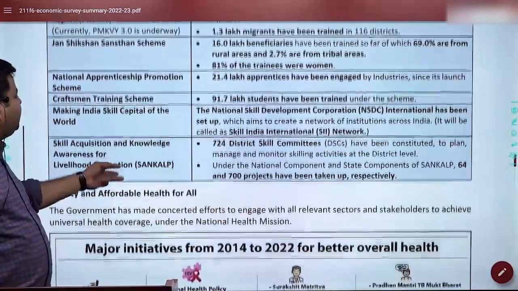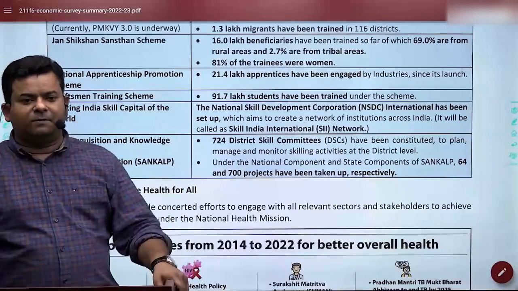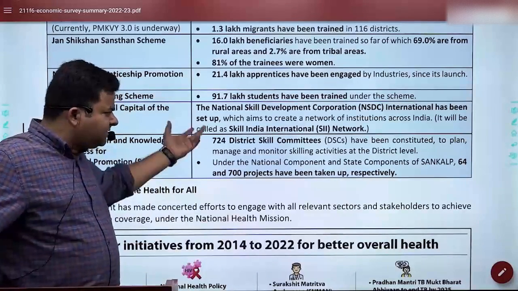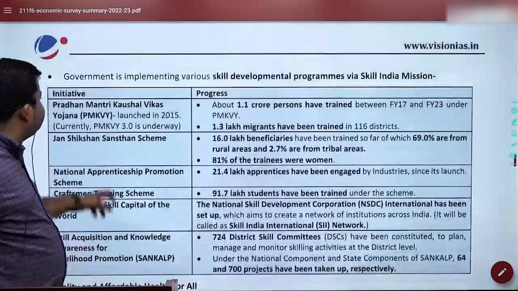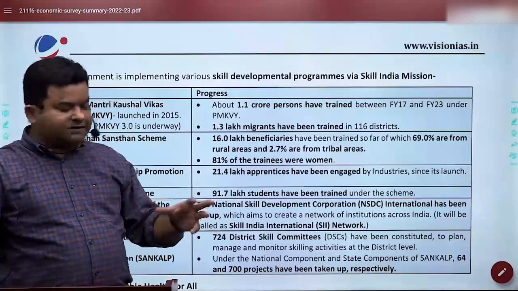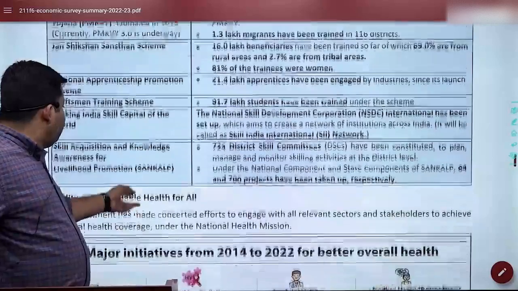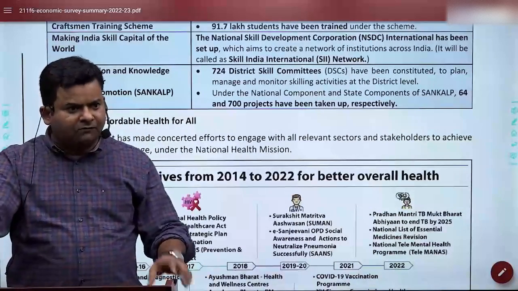And then, making India the skill capital of the world is our objective as per the Ministry of Skill Development and Entrepreneurship. I think these are routine schemes, so not that significant, but yes, you should take care of at least Pradhan Mantri Kaushal Vikas Yojana 4.0. That is something which is there now. And Sankalp is something which is ending this year, 2023, with the help of the World Bank.